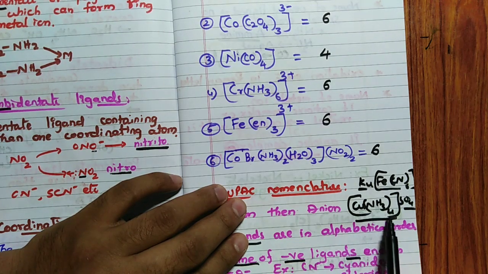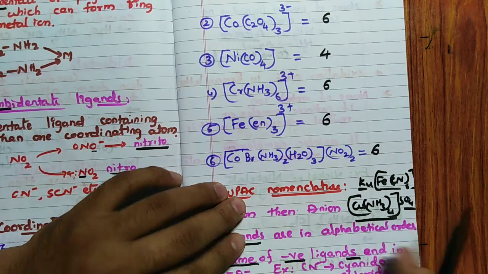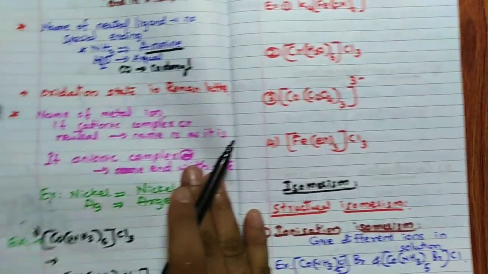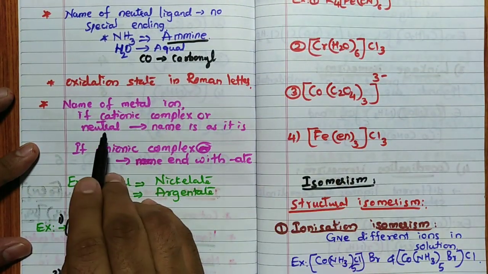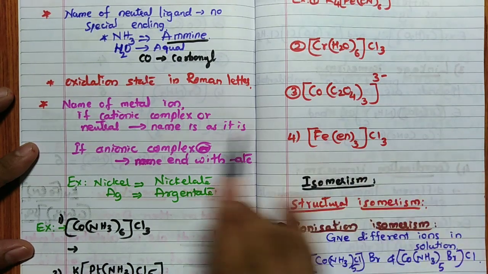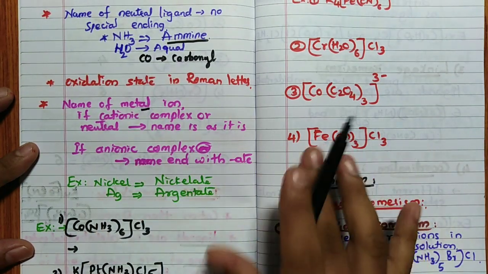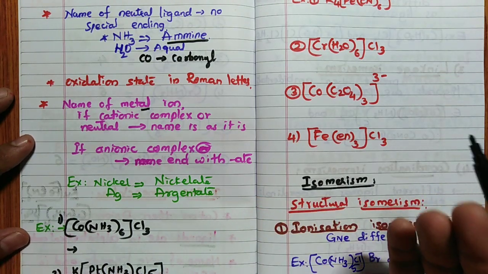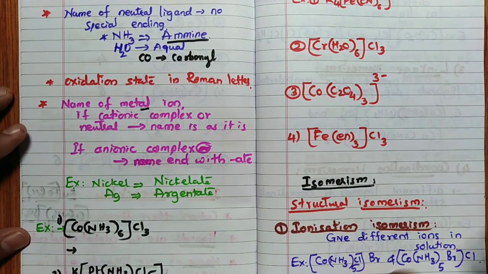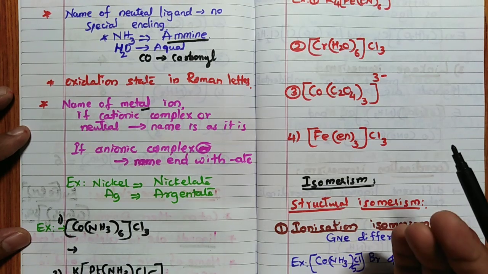For a cationic or neutral complex, the name of the metal ion is as it is. Copper means copper, iron means iron. Silver is argentum, gold is aurum, nickel is nickel, chromium is chromium, like that.